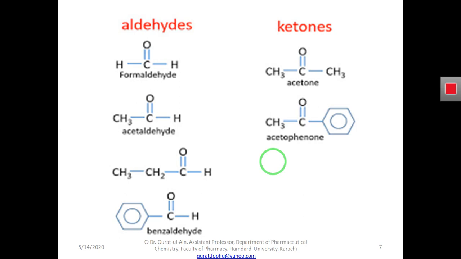So this is aldo-keto tautomerism. The ketone and aldehyde are isomers of each other. They are tautomers. So what is a tautomer? Tautomers are structural isomers of each other.